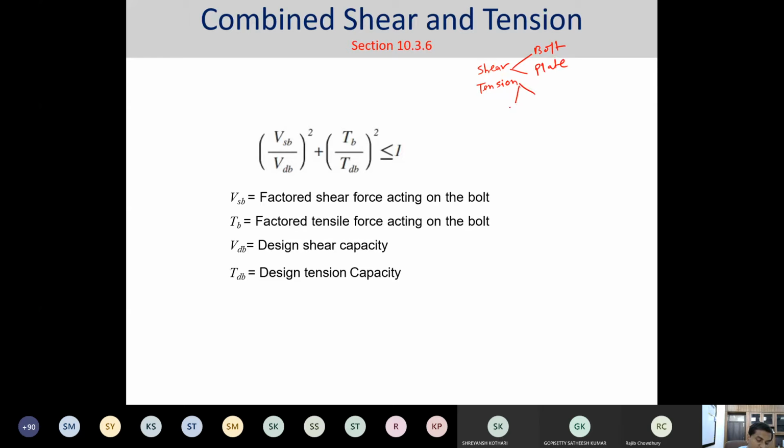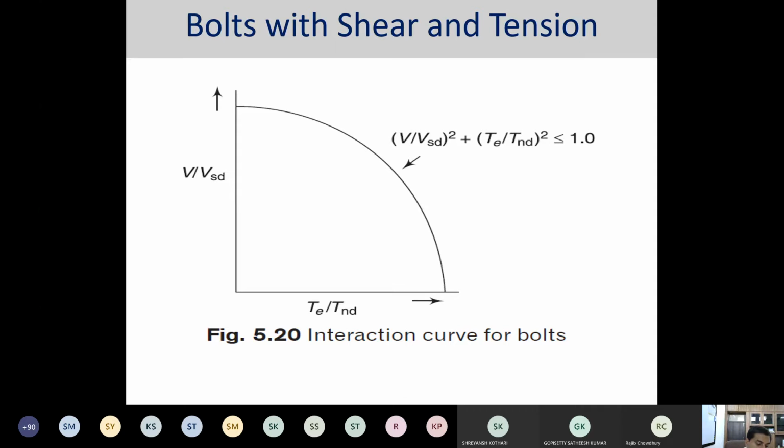Here also the same thing, bolt and plate. Now there might be certain situations where both things are occurring at the same point of time. For that, what we can do is very easy. We have to do the interaction diagram.